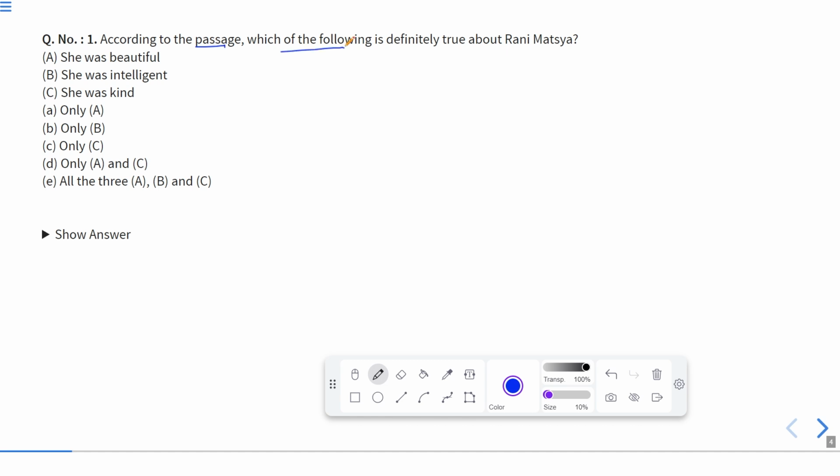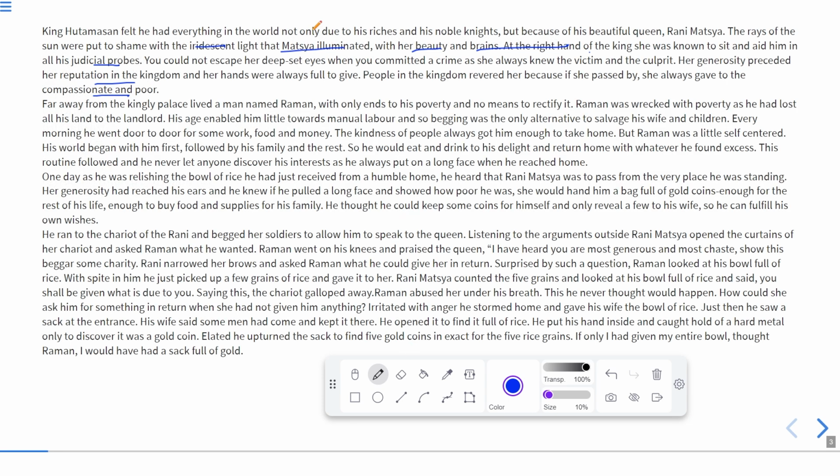According to the passage, which of the following is definitely true about Rani Matsya? So they are asking what is true about Rani Matsya: she was beautiful, she was intelligent, she was kind. So you have to answer like only A, only B, only C, only A and C, and all the three A, B, C. Now, if you look at this line, Rani Matsya was a beautiful queen, and she was very beautiful, she was very intelligent, and she was very kind.